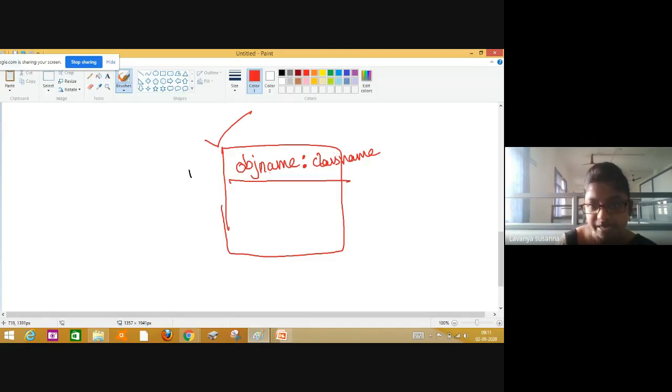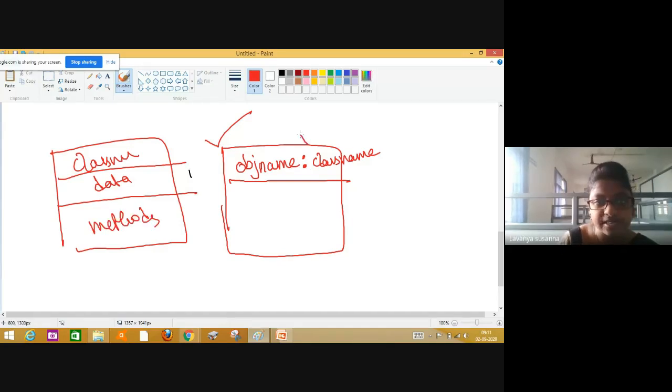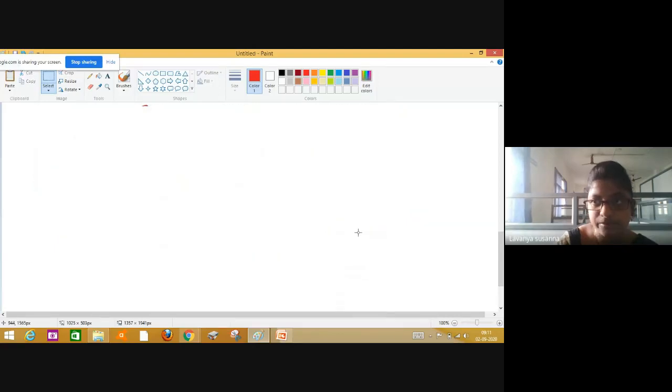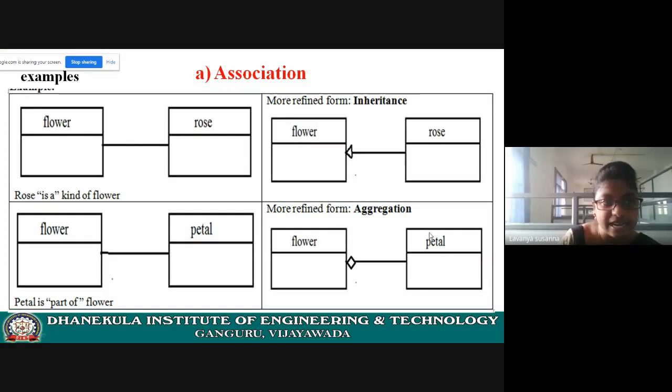Rectangle and object name, and class like this. Rectangle, class name. Next here, data and variables. Here, methods. And this is an object, this is a class. See the graphical representation, symbols. You need to know the symbols: how to represent a class, how to represent an object. See, this is a class.